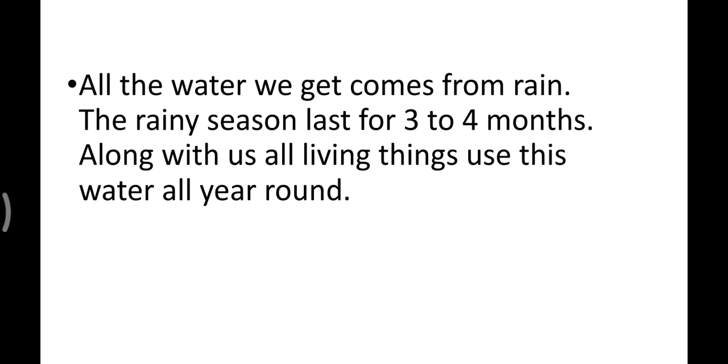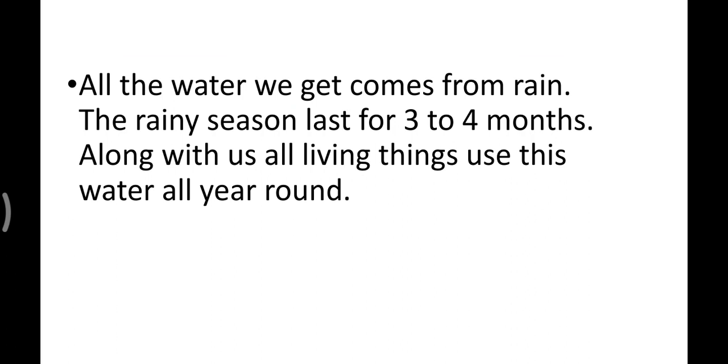All the water we get comes from rain. The rainy season lasts for 3 to 4 months. Along with us, all living things use this water all year round. So children, the main source of water is the rain. But we don't get the rain throughout the year. It rains only for 3 to 4 months.